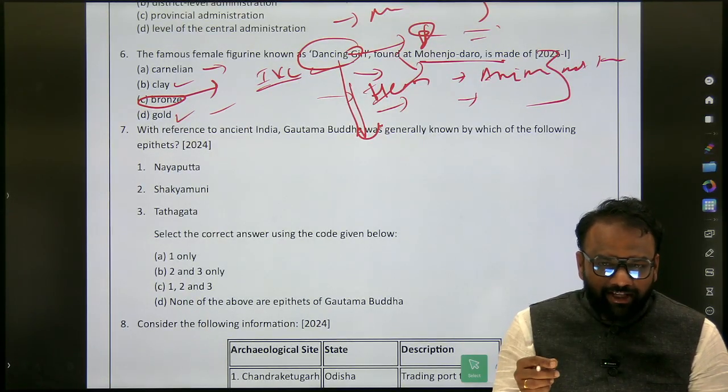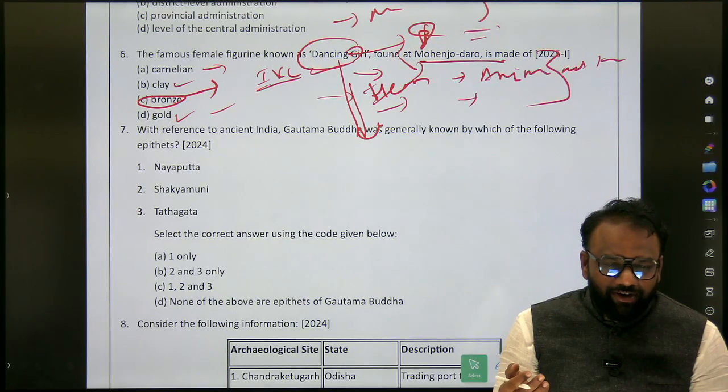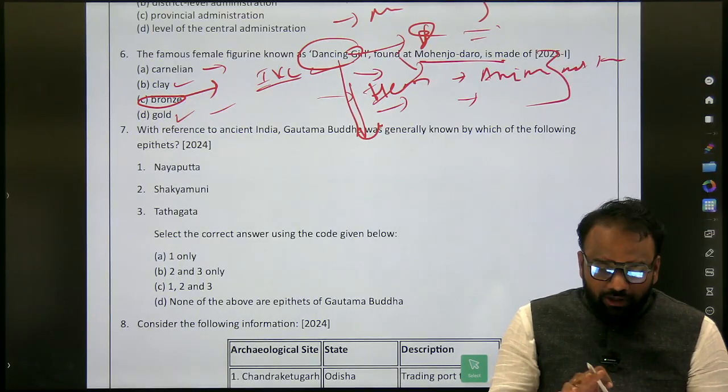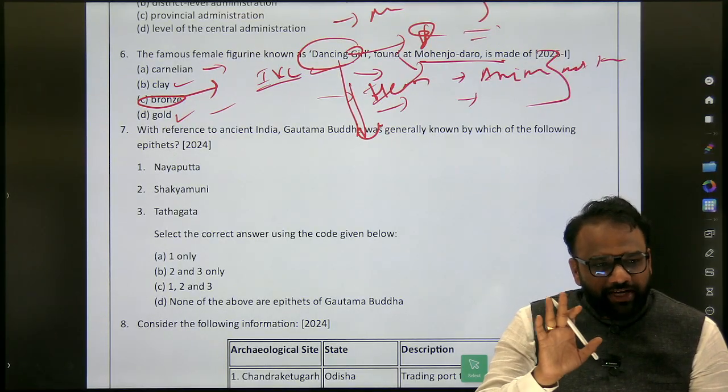Next, one swimming pool kind of thing. What is it called? Great Bath. Where did we find it? Mohenjo-daro. So in this fashion, you will focus. At the same time, you are able to recall about the animals, so you also make a list of animals. You are not going to focus on any other aspect.